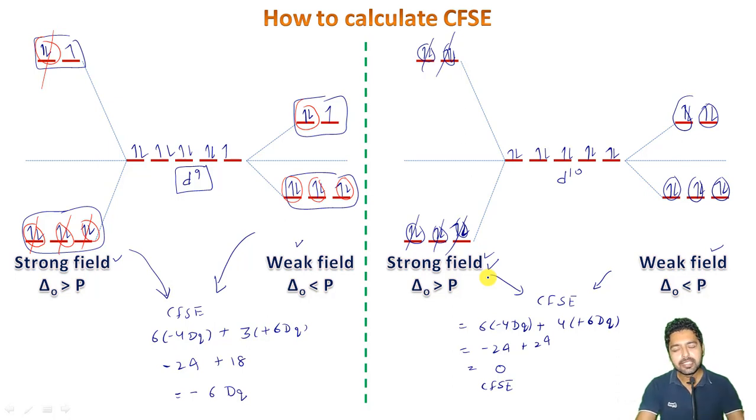So this is all about the calculations of the crystal field stabilization energy. It is an easy task and it can be done if you know how to do it for one type of configuration. It won't be difficult to carry out these calculations for other types of systems and configurations, right?